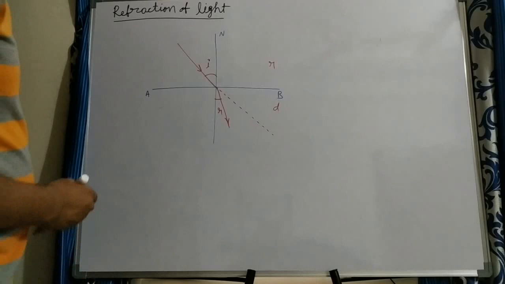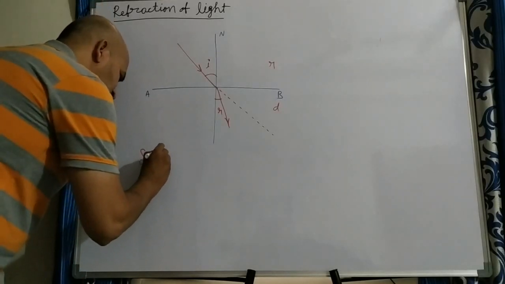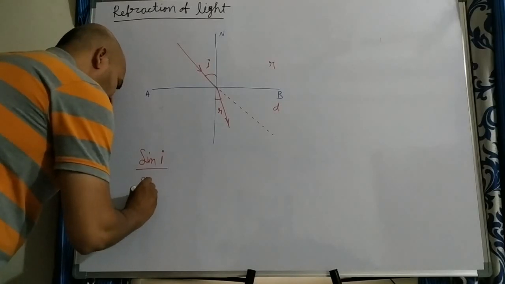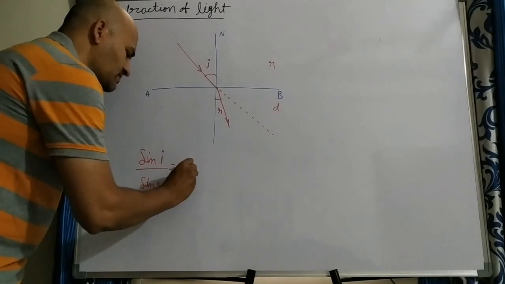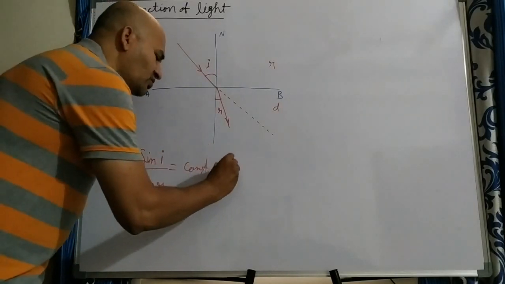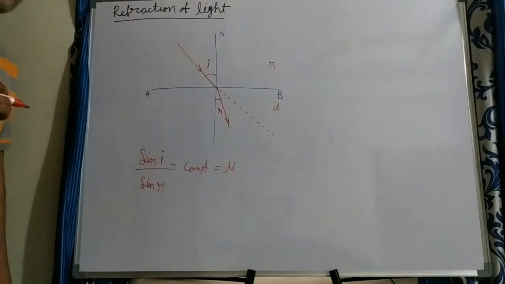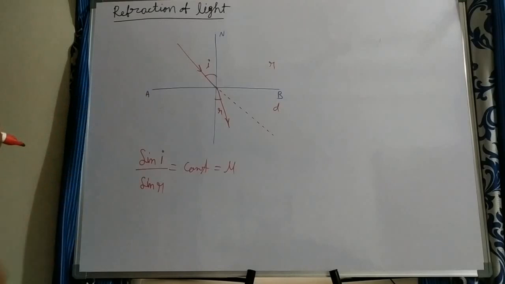And the second one: the ratio of sine of incident angle to sine of refracted angle is equal to a constant. That constant is represented with mu. The mu is called the refractive index. So sine of incident angle to sine of refracted angle is equal to a constant for any pair of mediums. That is equal to the refractive index of the pair of mediums.